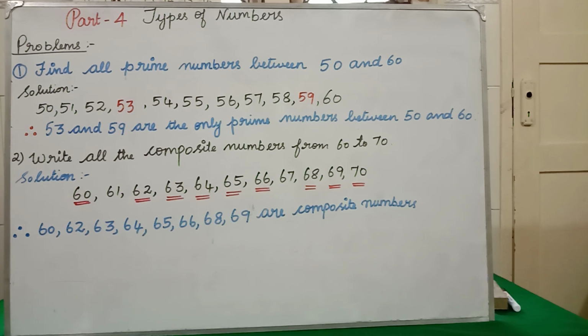Okay, you think 50 is what? Even number. The only even prime number is 2. So 50 is not a prime number. 51 is an odd number, but still 51 will divide in the 3 table. So it has more than 2 factors. So 51 is again not a prime number. 52 is an even number.